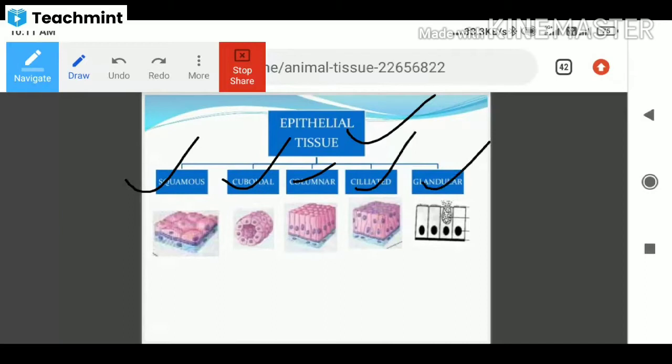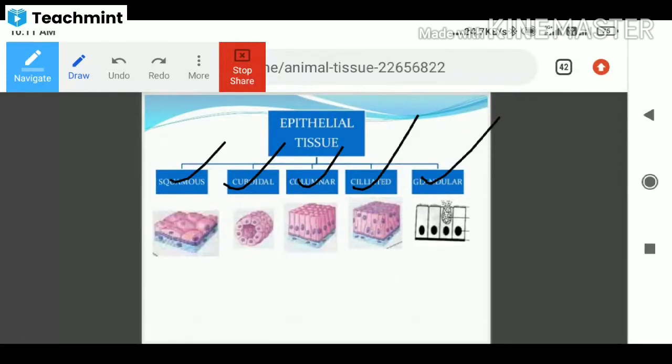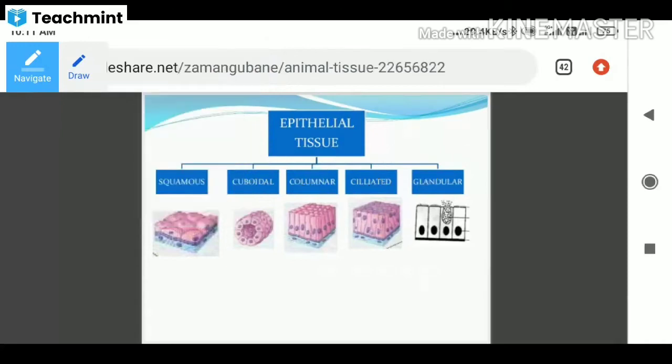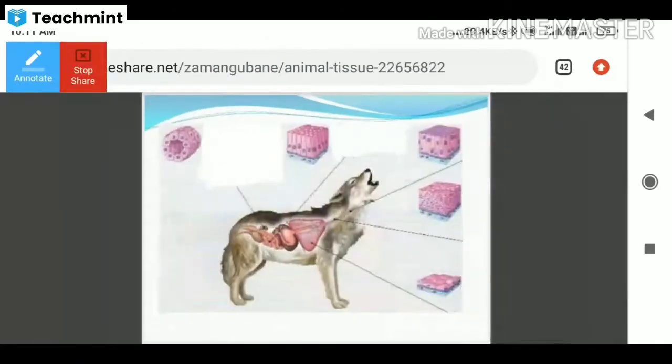What are they here? Squamous epithelium, cuboidal epithelial tissue, columnar epithelial tissue, ciliated epithelial tissue, and glandular epithelial tissue. So these are the five types of epithelial tissue available in our textbook. Let's see that. So what is squamous epithelial tissue?